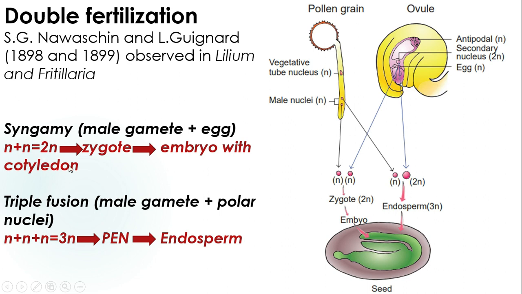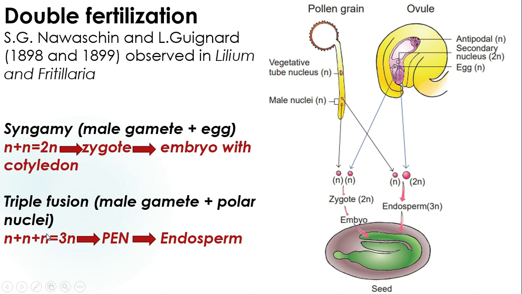In syngamy, the male gamete is haploid and the female gamete, the egg cell, is also haploid, so a 2n zygote is formed. From the zygote, the embryo with cotyledons is formed. Triple fusion is formed from the male gamete plus the polar nuclei. The male gamete is haploid, and the polar nuclei have two nuclei.